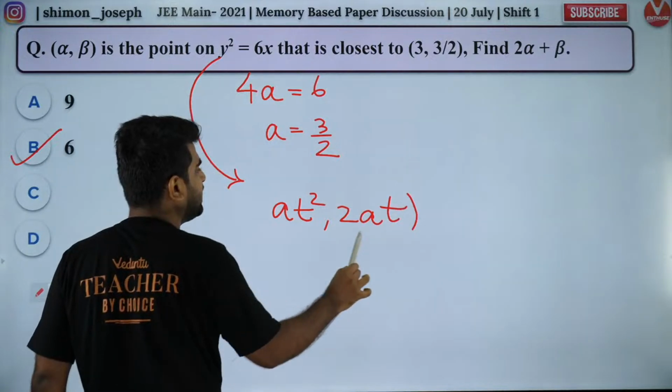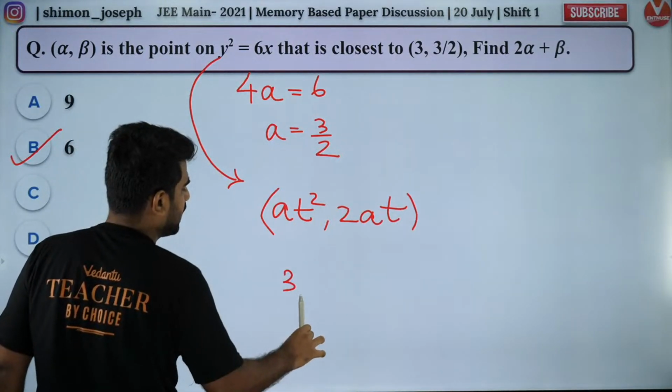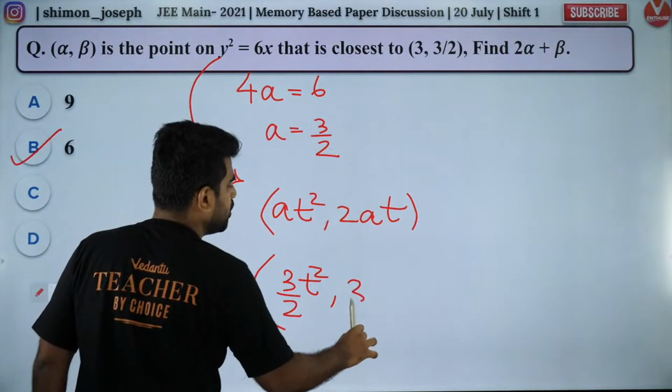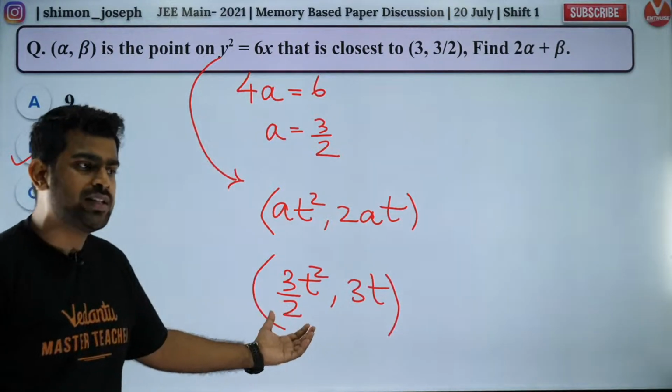Basics. If you make mistakes here, you will get a parcel through Amazon delivery. Okay, so you get this as the general point on the parabola.